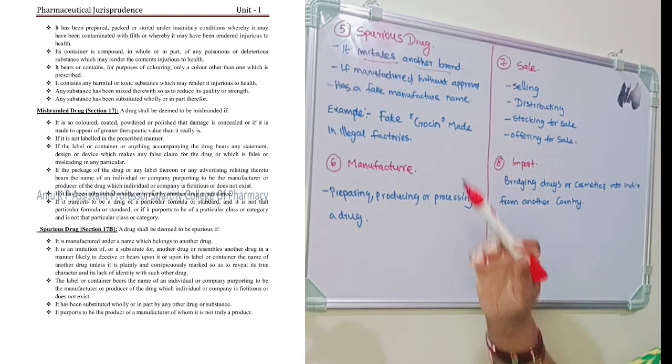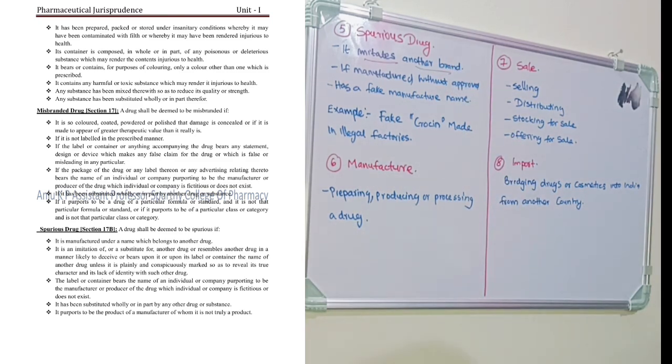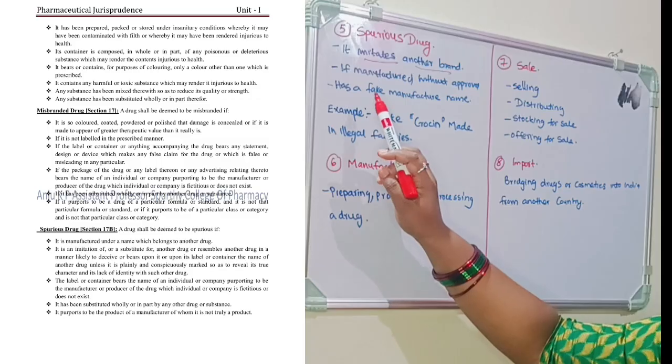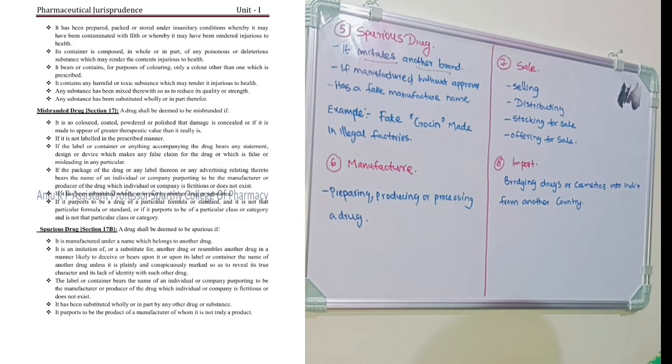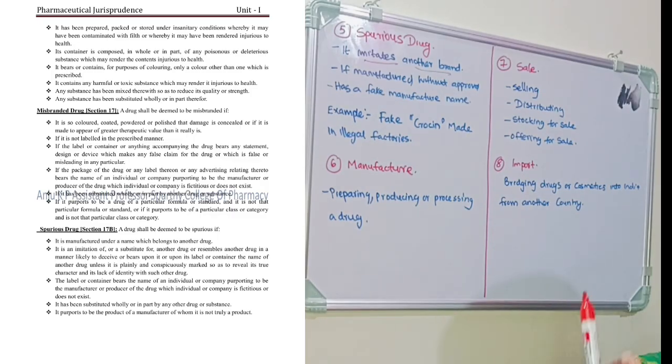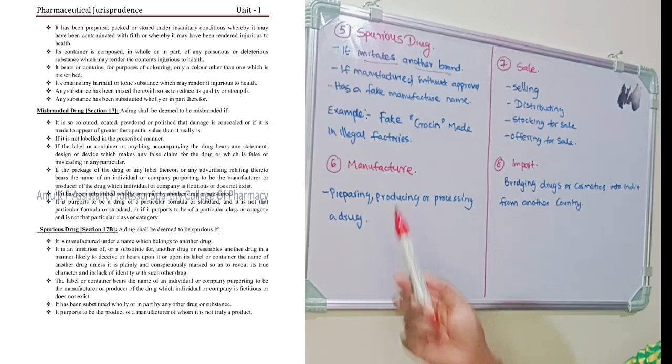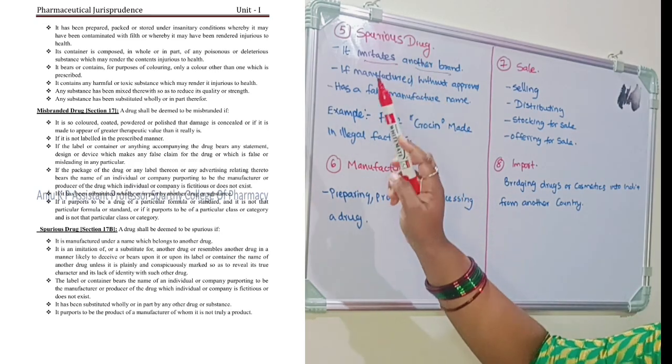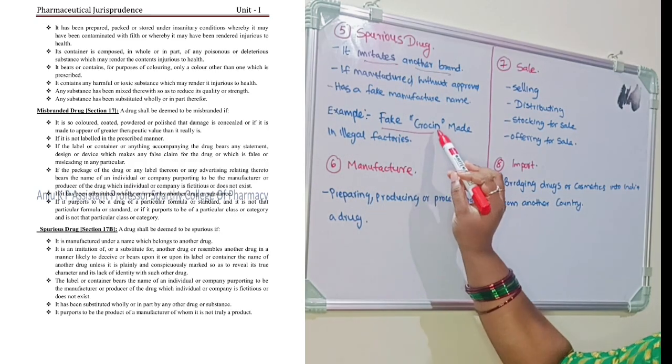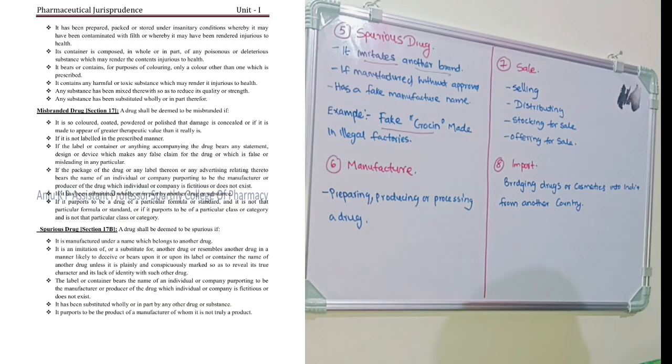In those cases we'll call it a spurious drug or cosmetic, and it has a fake manufacturer name. If some labeling is not existing, and they are just giving some manufacturer name, in that case it is spurious. For example, fake clothing made in illegal factories.